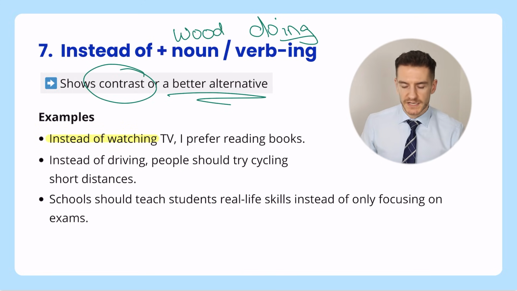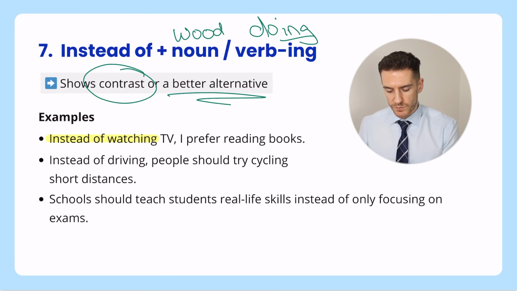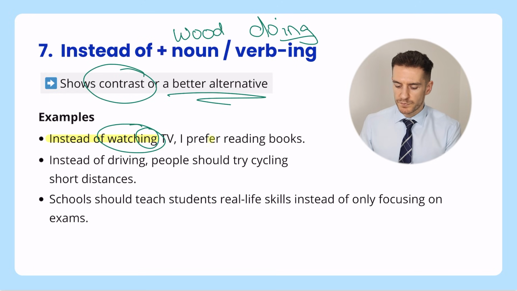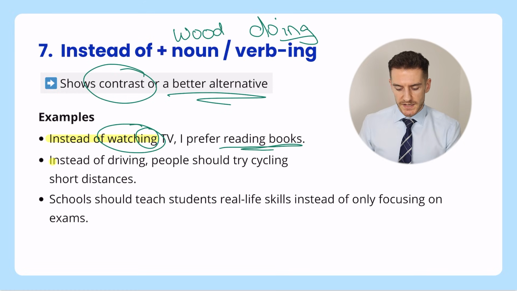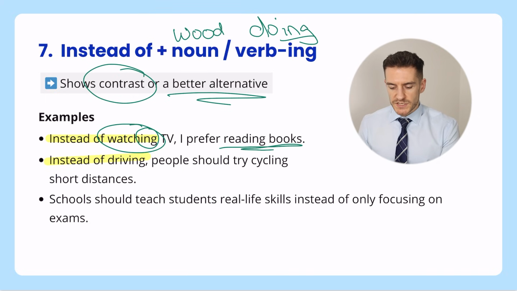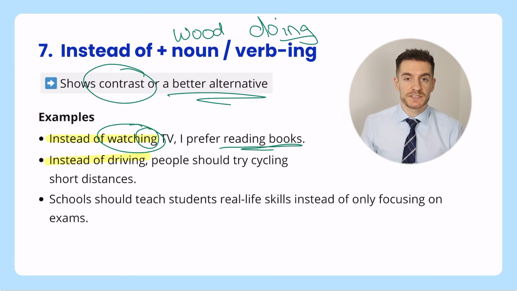Instead of watching TV, note here how we've got verb-ing, okay, watching. I prefer reading books. Okay, so we're showing a better alternative. This person's saying that for me, reading books is better. Instead of driving, again, verb-ing, people should try cycling short distances. Now, you'll see with these first two, they are at the start of a sentence.